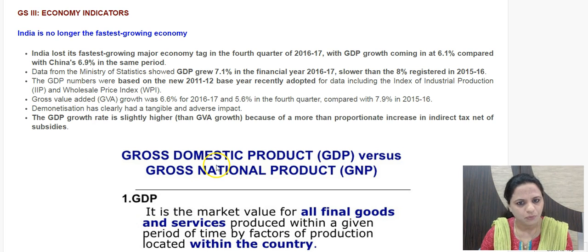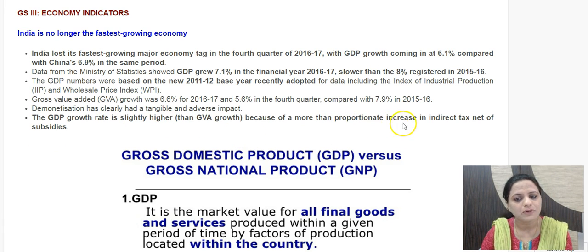So what is this GDP? We have to go through this. GDP, GNP, there is GVA, gross value addition growth also figures mentioned here. So it is stated that GDP growth rate is slightly higher than GVA growth rate. We'll see what is GDP, GVA too. Why is it slightly higher?